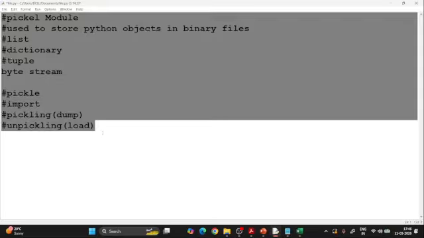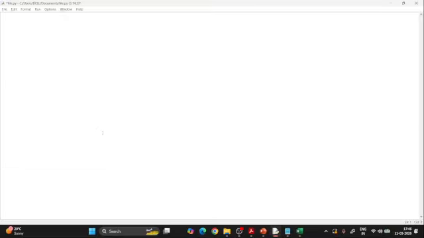Great, hope you have noted this down. So what we will do, we will just import pickle. Spellings must be right. Then D can be a list or a tuple, so we will go with the list. List means a pair of brackets, and I say 1 is a roll number, then the name of a person, and she's female, and I can put the age or something, whatever I can put, that is my choice.